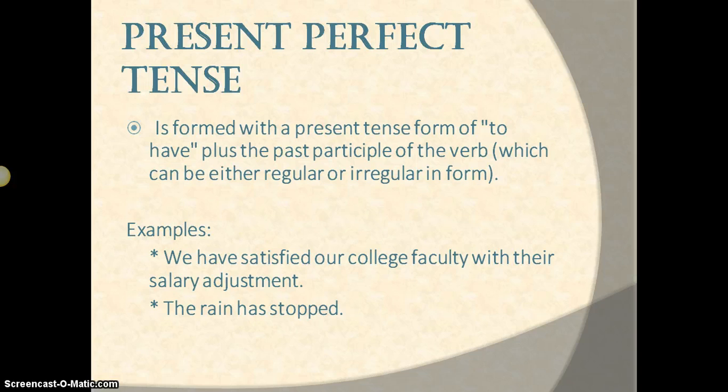Present perfect tense indicates an action or condition begun in the past and just completed or is still going on. It is formed by using the auxiliary verb have and has with the past participle form. For example, the rain has stopped.